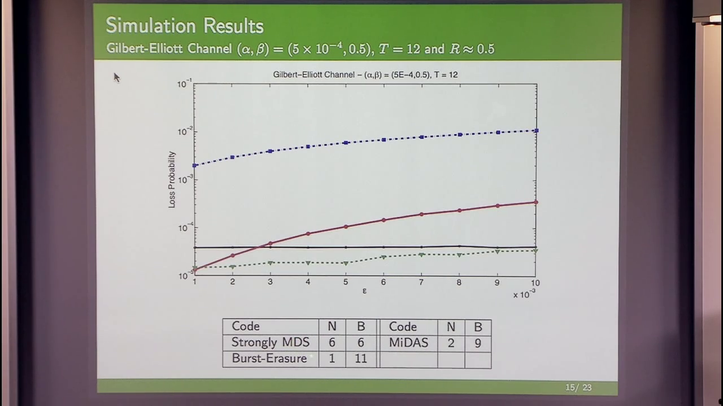So this corresponds to n equals 1 and b equals 11. And so as we start increasing epsilon, the performance starts to deteriorate rather quickly. Although when epsilon is very small, when we essentially only have burst losses, the code performs well. And our particular code that uses n equals 2 and b equals 9 in the family we have achieves a relatively long burst correction and also can be robust up to 2 erasures and has the best performance in this regime.